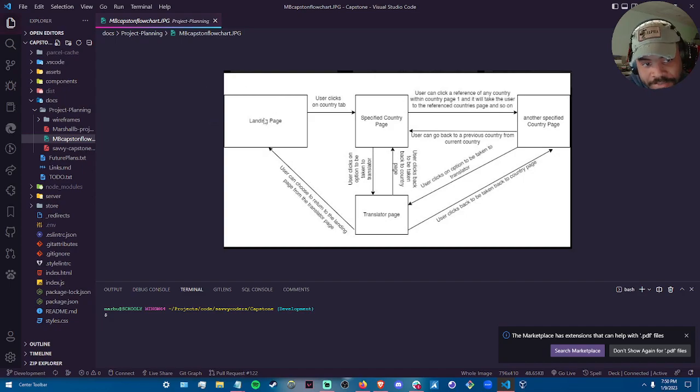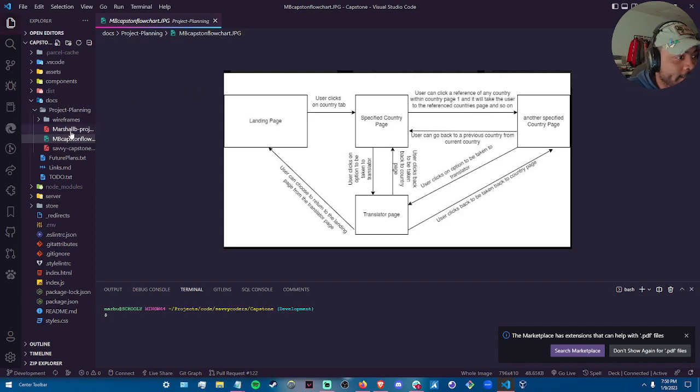Now you're on this page. Click the tab. Now you're on the countries page. I will say that as the cohort went on, thinking about the planning more and continuing to work on it, definitely showed where I was thinking too small or too large for certain portions of the project.